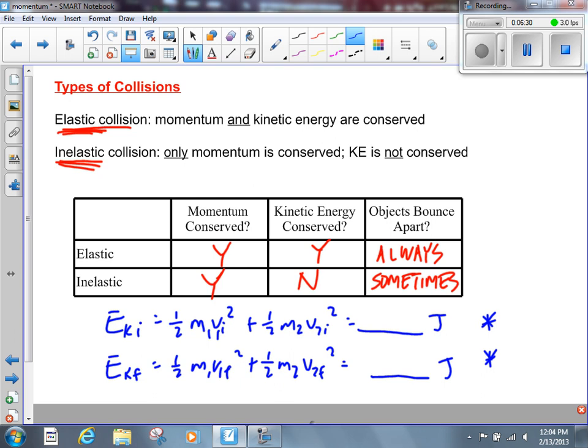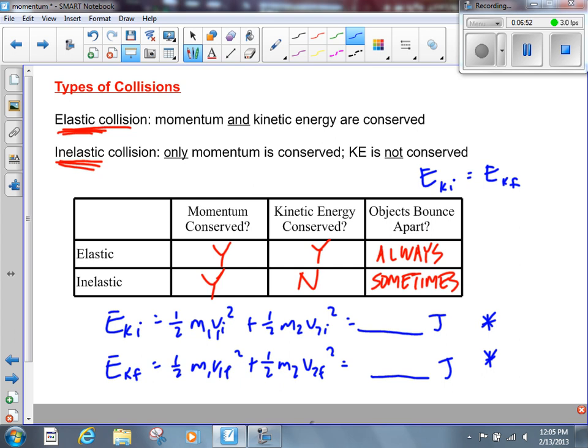Okay, we're going to do a problem in just a moment here, but I want to point out a couple of common mistakes before we do that problem. First common mistake, do not set these equal to each other. Okay, a lot of people will do this. They'll automatically just set EKI equal to EKF, and then they'll say 1/2 m1 v1I squared plus so on and so on equals whatever the final kinetic energy is.